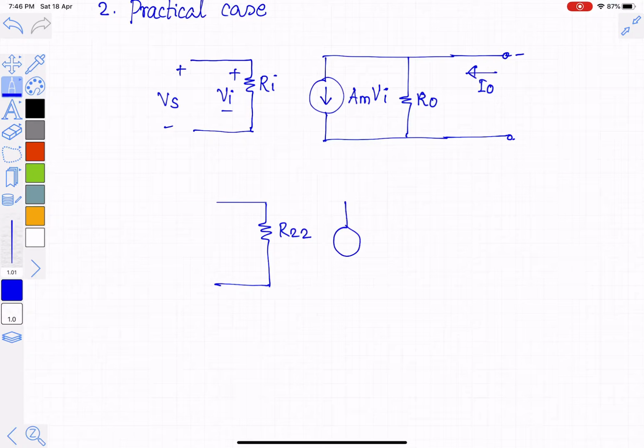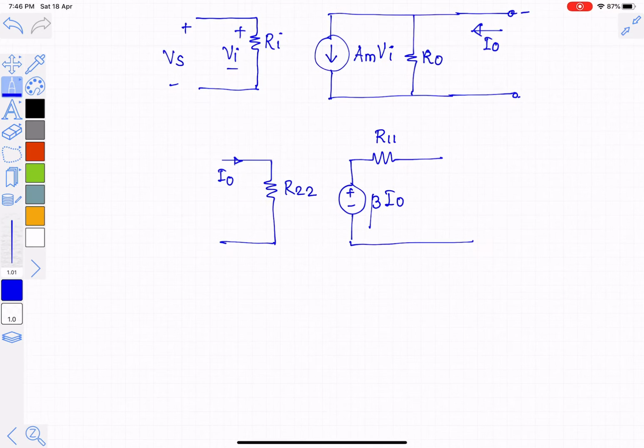The output side of the feedback network has a voltage as output, so we can represent it by its Thevenin's equivalent. The output impedance is R11 and the output voltage, or the current controlled voltage source, depends on the current Io. So this is given by beta into Io. This is of a more practical nature of a feedback network.